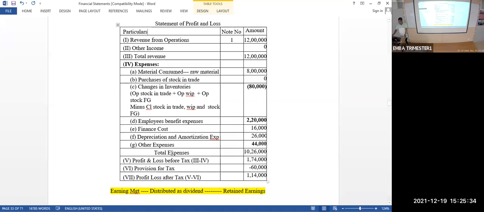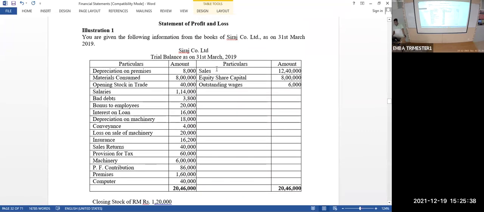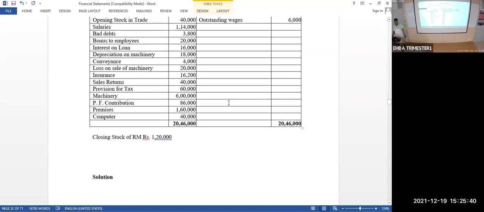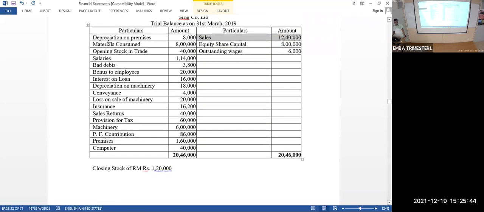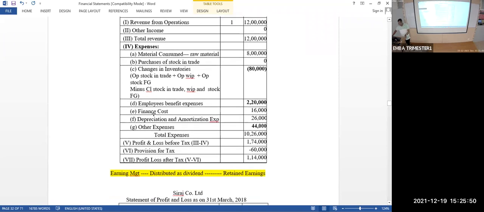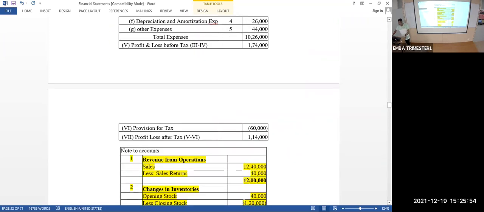Now in this question, what is the revenue from operation? Sales is revenue from operation, 12,40,000, that I have taken here. But there is a sales return of 40,000 rupees. So I have prepared a small note. Look at this.